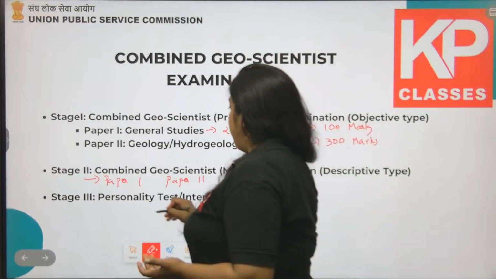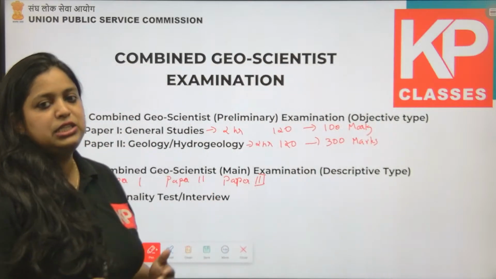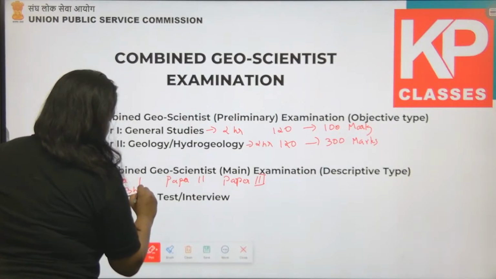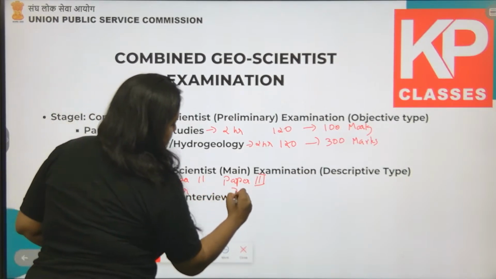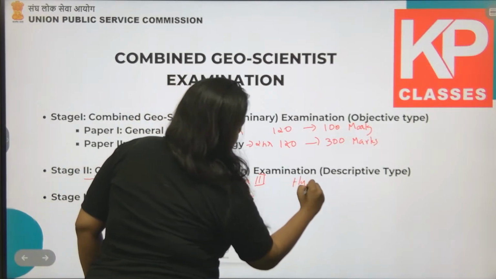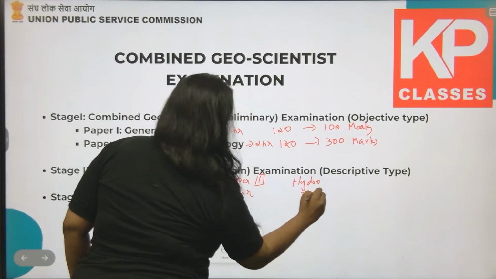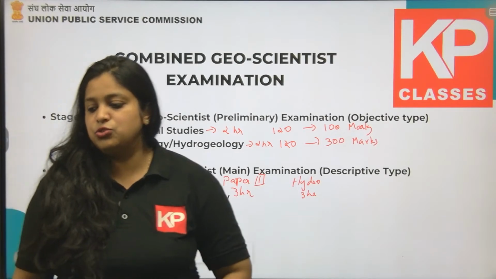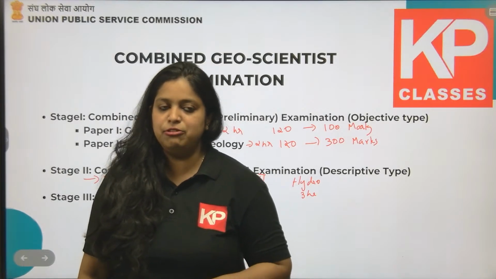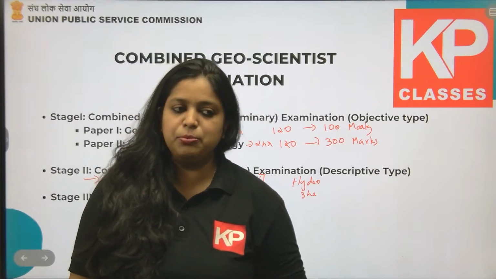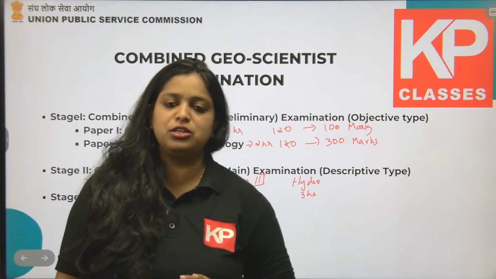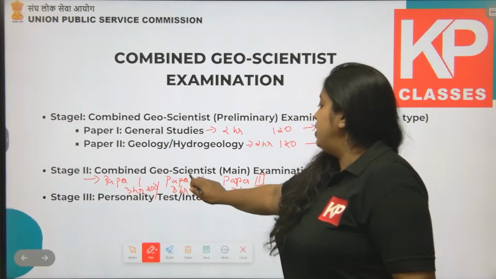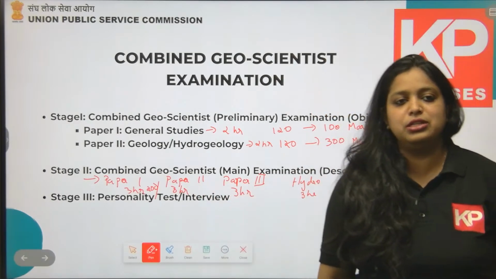Each of these papers will be of 3 hours, and each is of 200 marks. So 200 marks is the maximum mark that you can score from each descriptive paper: paper 1, paper 2, paper 3 and the hydrogeology section.